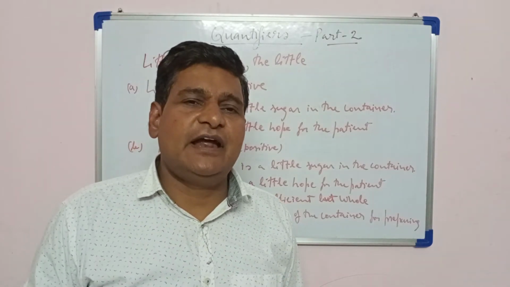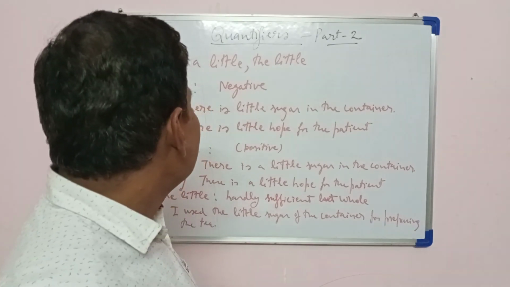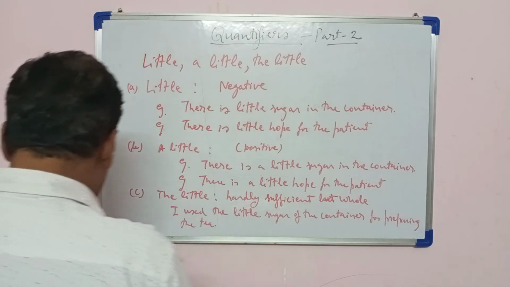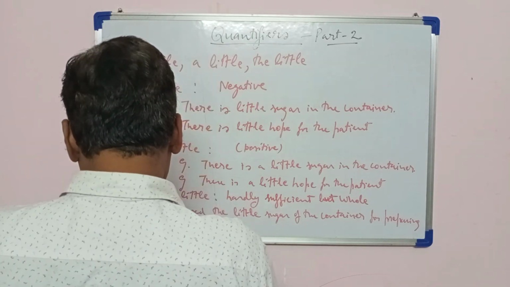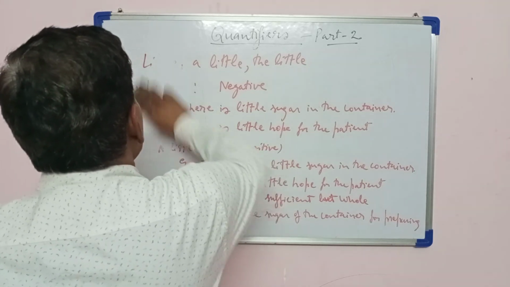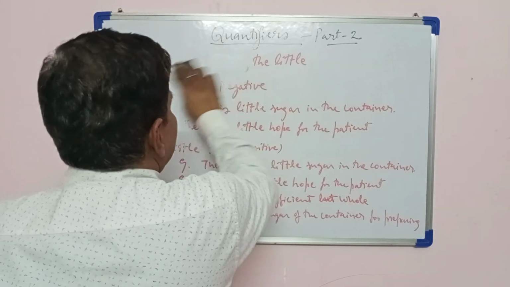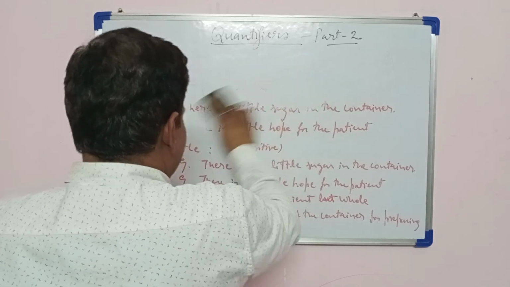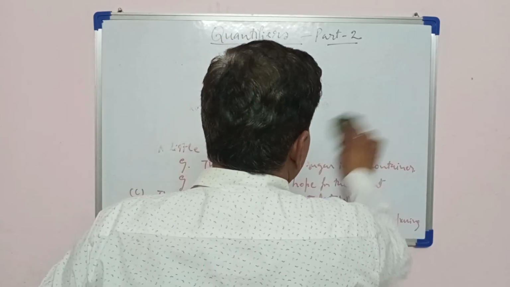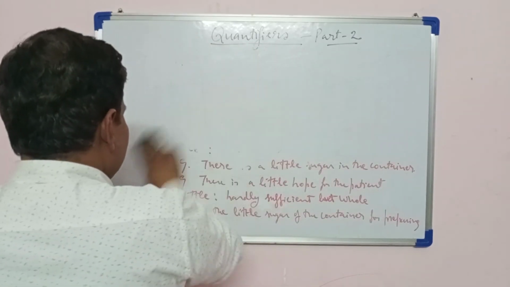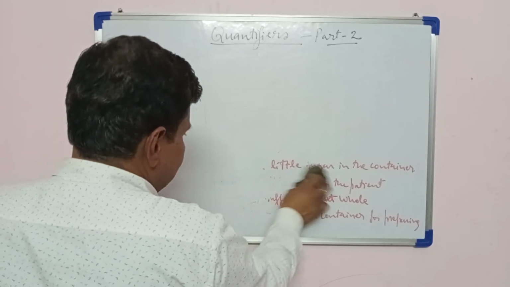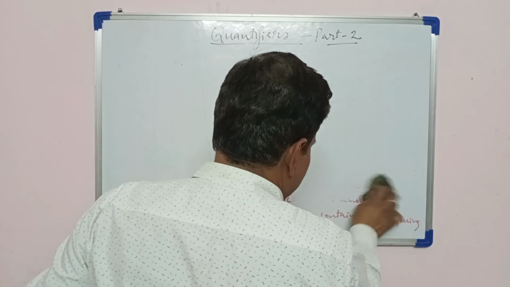Now we will understand the difference between few, a few and the few. Few, a few and the few are used in the same way as we use little, a little and the little. The only difference is that few, a few and the few are used with countable nouns, and little, the little, a little are used with uncountables.